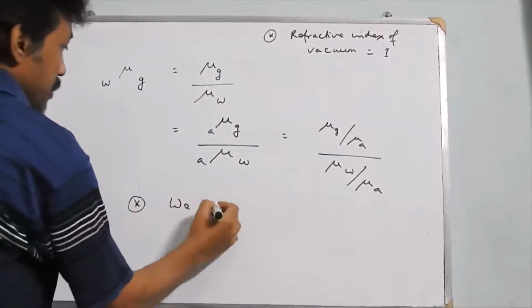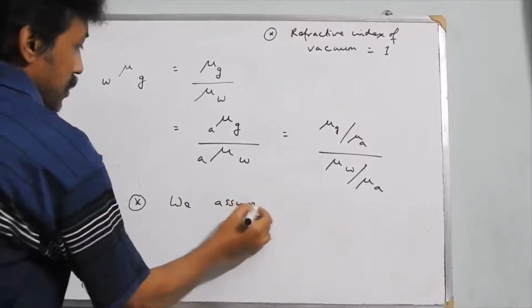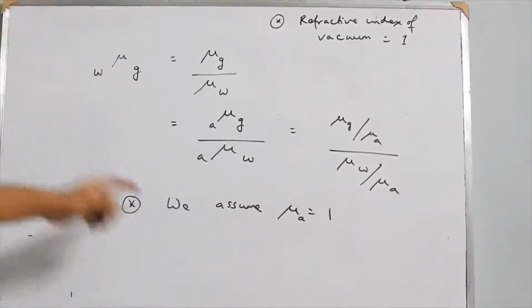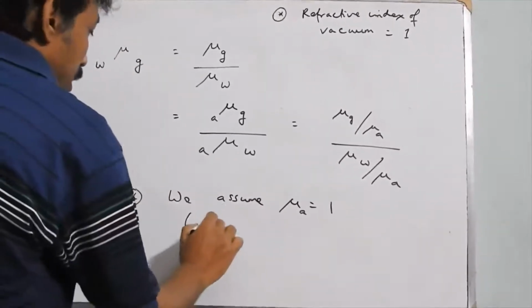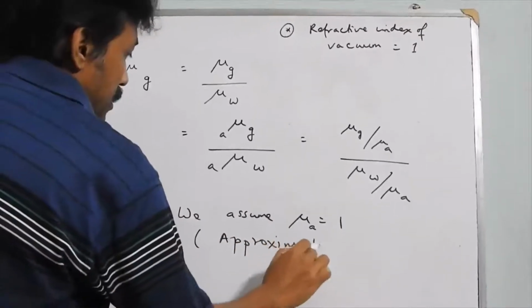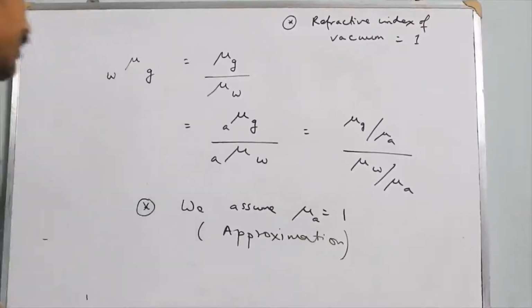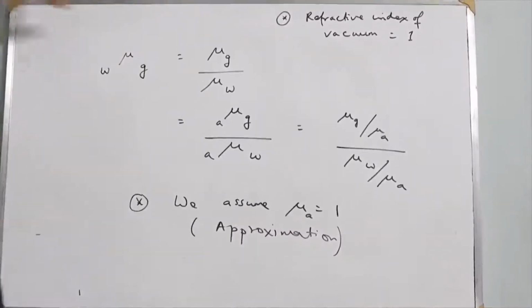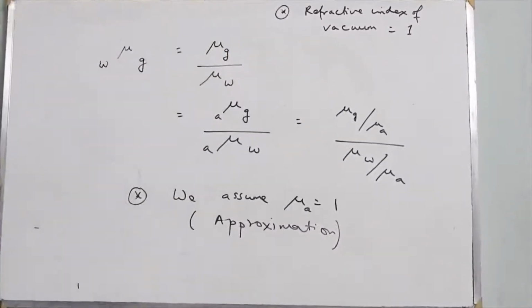We assume the refractive index of air is 1, but this is an approximation. So in textbooks, if you see that the refractive index of air is 1, that means that is an approximation. Actually, the refractive index of vacuum is 1.